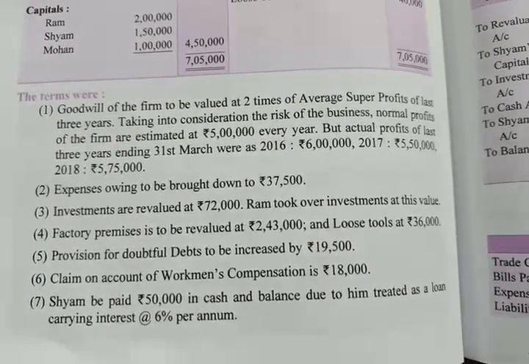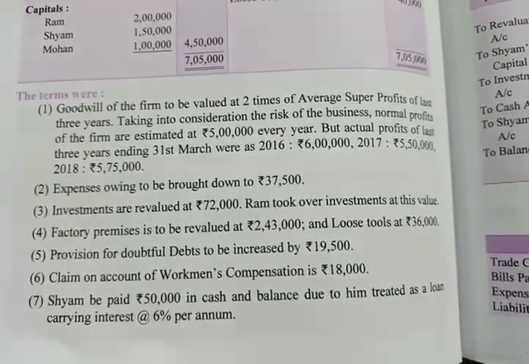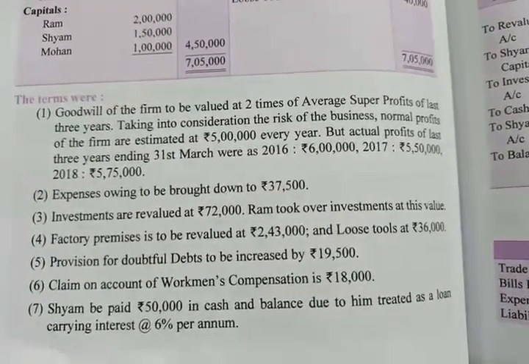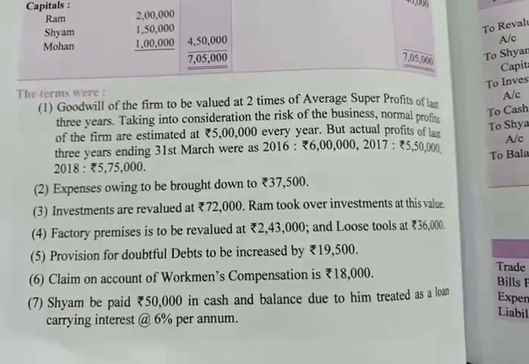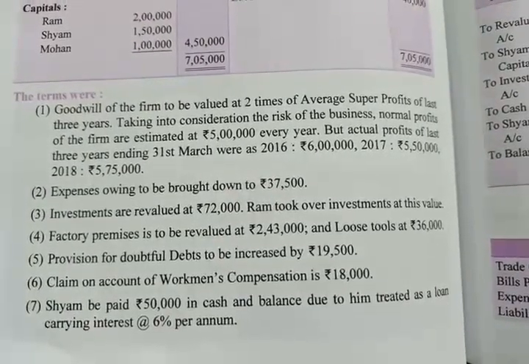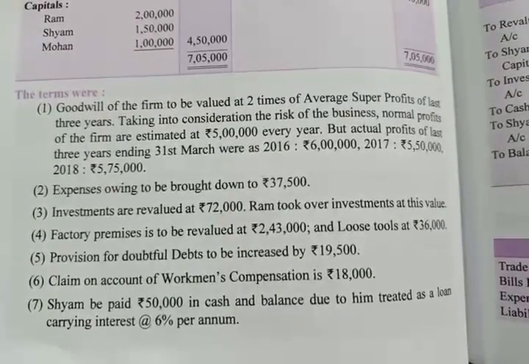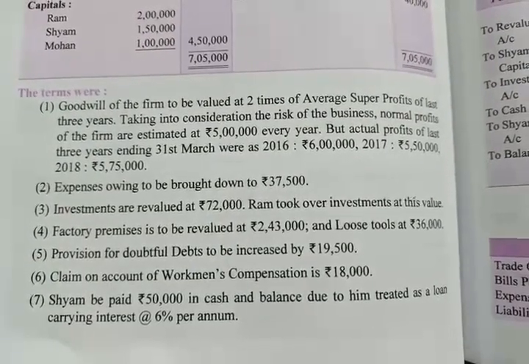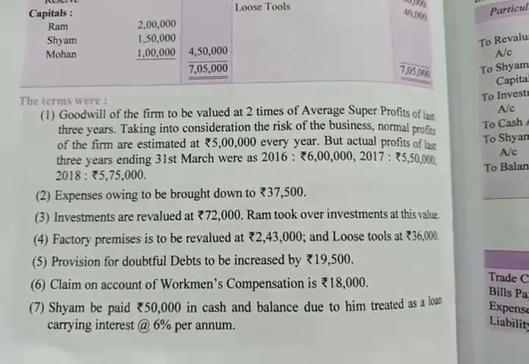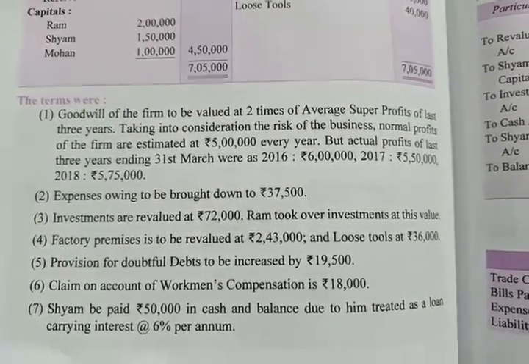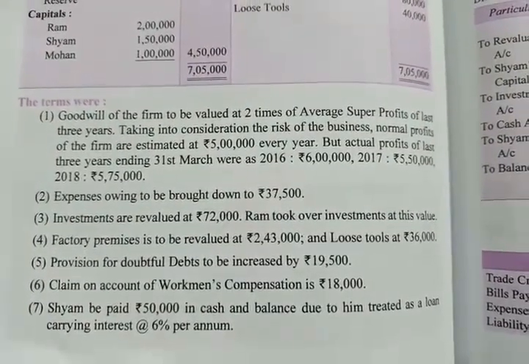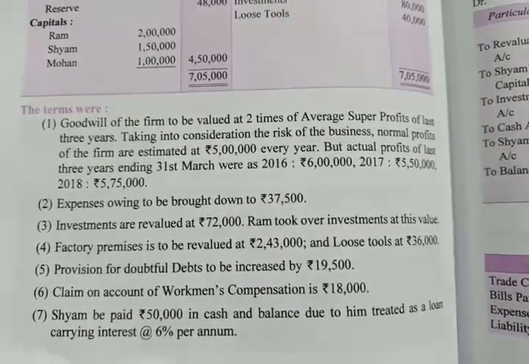Fourth adjustment, factory premises is to be revalued and loose tools also. Fifth adjustment, provision for doubtful debts to be increased by rupees 19,500. In sixth adjustment they told us that there was a workman compensation claim of rupees 18,000. In the balance sheet workman compensation fund is given, so we have to make the entry accordingly.